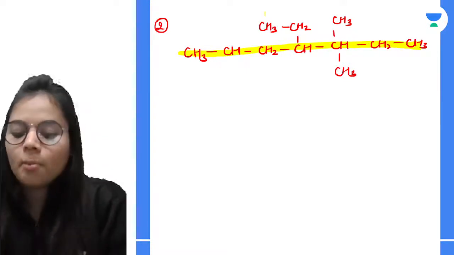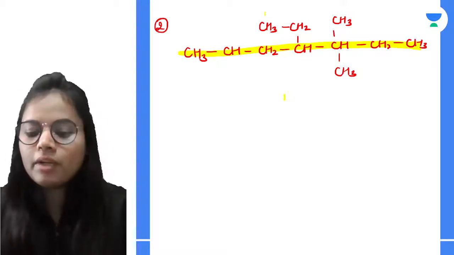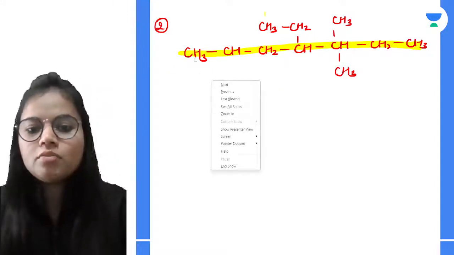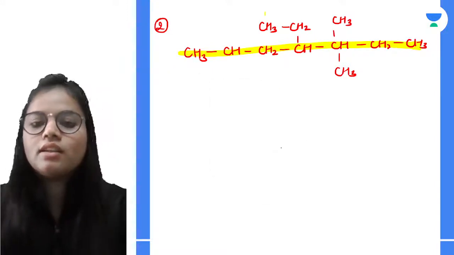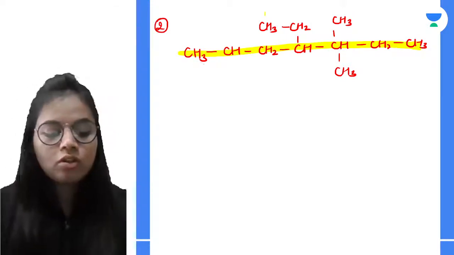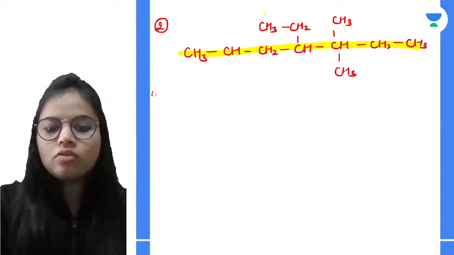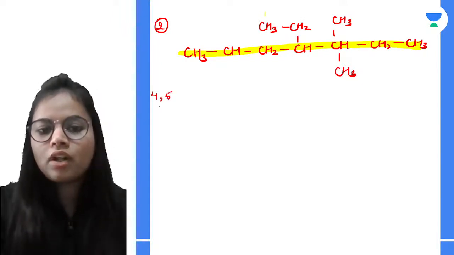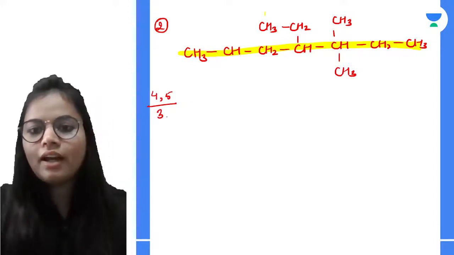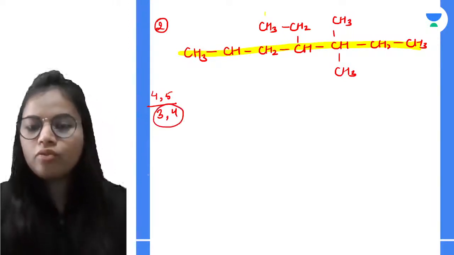Now, time for numbering. How to start the numbering? Let us see. If I start the numbering from this point, I'll be getting the substituent groups on 1, 2, 3, 4: one is on the 4th carbon and one is on the 5th carbon. And if I go for the other numbering, I'm getting them on the 3rd and 4th. So obviously I will be using 3 and 4.